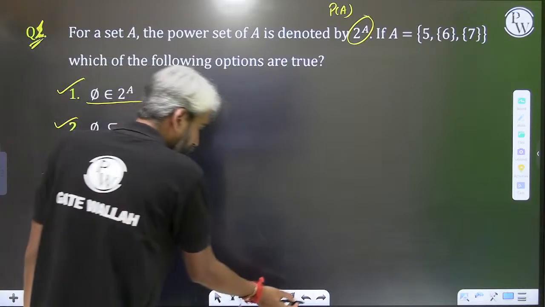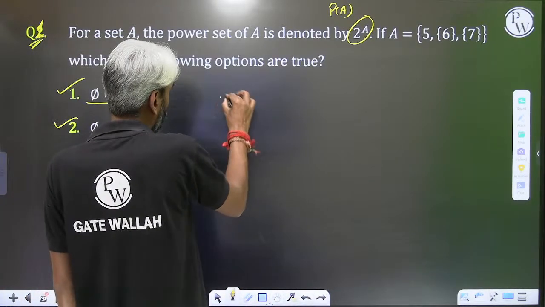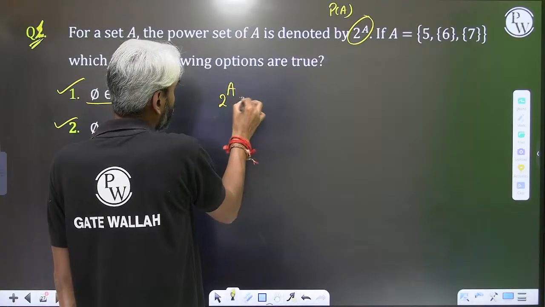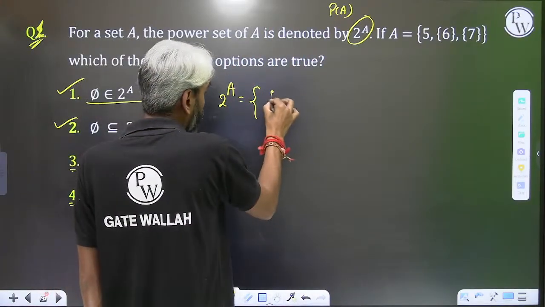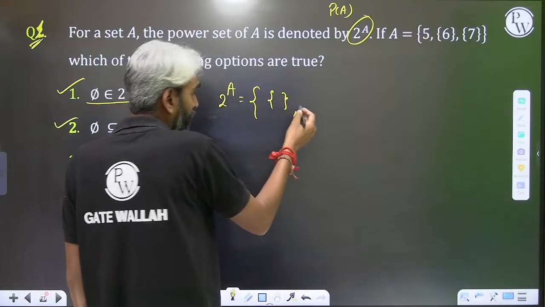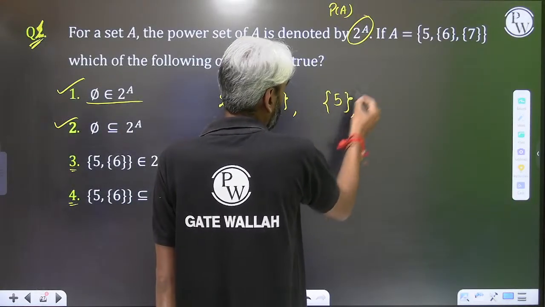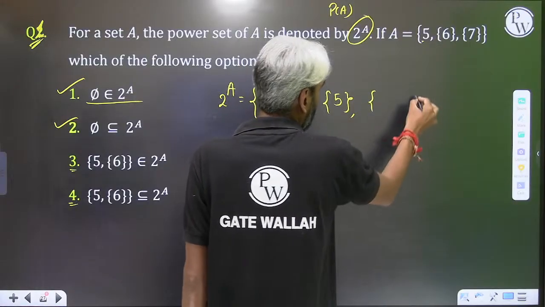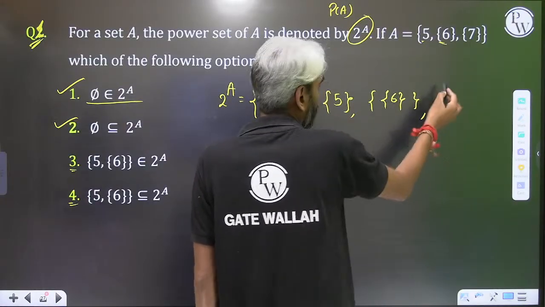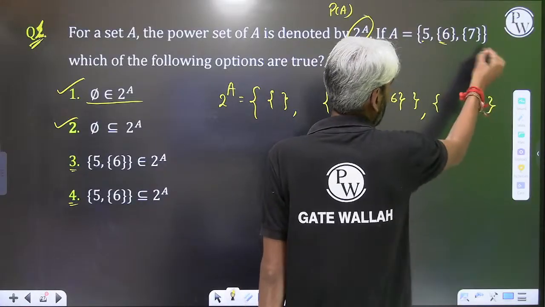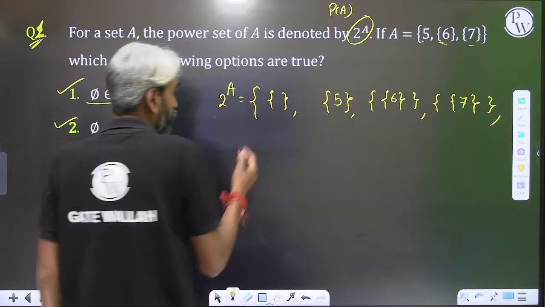Sir, first of all, you need to think in terms of the power set of A. What will be the power set of A? It will be the set of all the subsets of set A. So one of the subsets will be phi. Another will be a set containing the element phi, because this is one element. Another will be a set containing the second element, that is 6. Another will be a set containing the third element, that is 7. Now choose 2.